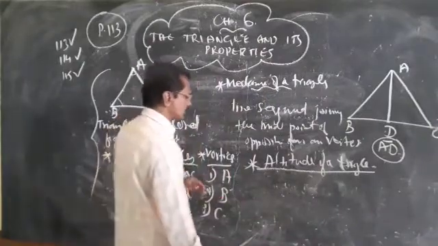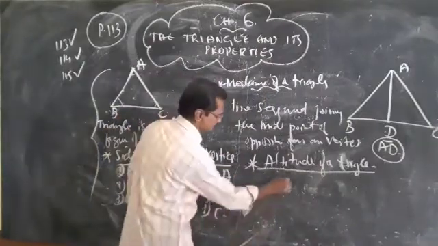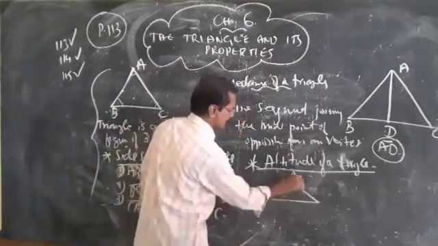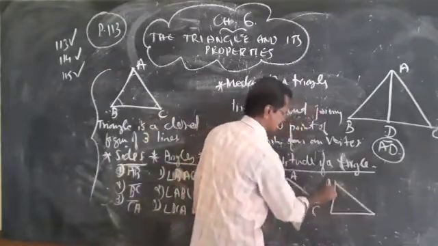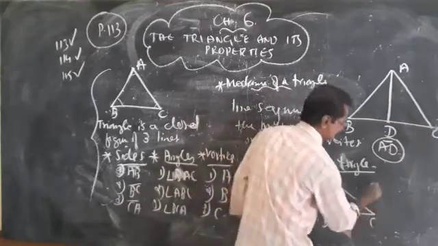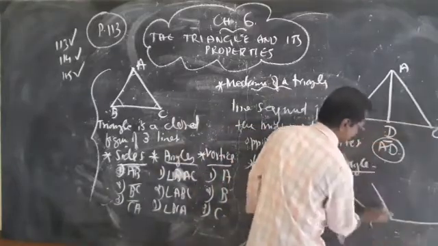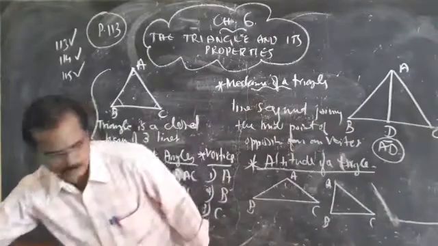So we will think about different types of triangle. One is acute angle triangle ABC. The second one is right angle triangle ABC. And the third one is obtuse angle triangle.